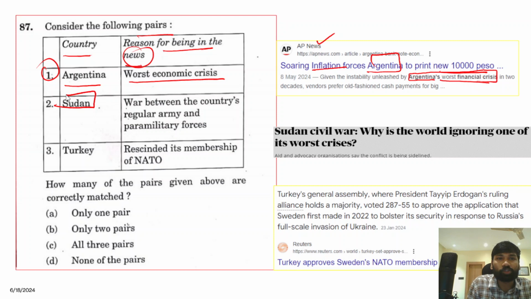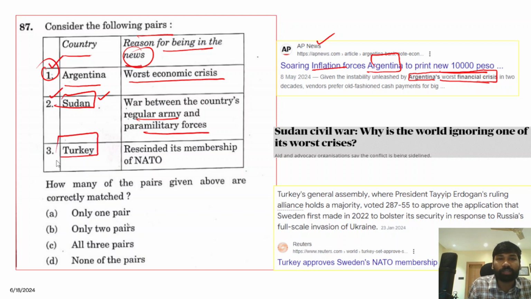Now when we talk about Sudan, it has been facing a kind of civil war. We can say it is a conflict or crisis, a war between the country's regular army and paramilitary forces, and because of that, recently the Hakki-Pikki tribe, an Indian tribe, was displaced from Sudan. So this statement is also absolutely correct.